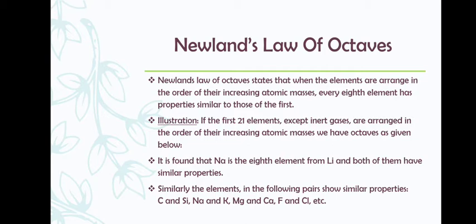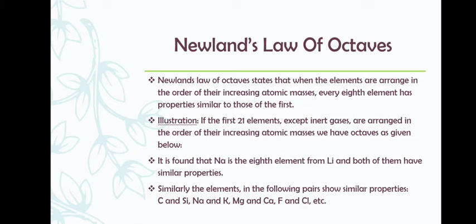Correct? Now, Newland suggested that the elements will possess properties the same way as the 7 notes of the Indian music system, that is sa, re, ga, ma, pa, dha, ni. Again it will be sa, right? So sa is first and sa is 8th again. Correct? So both will have the same properties.